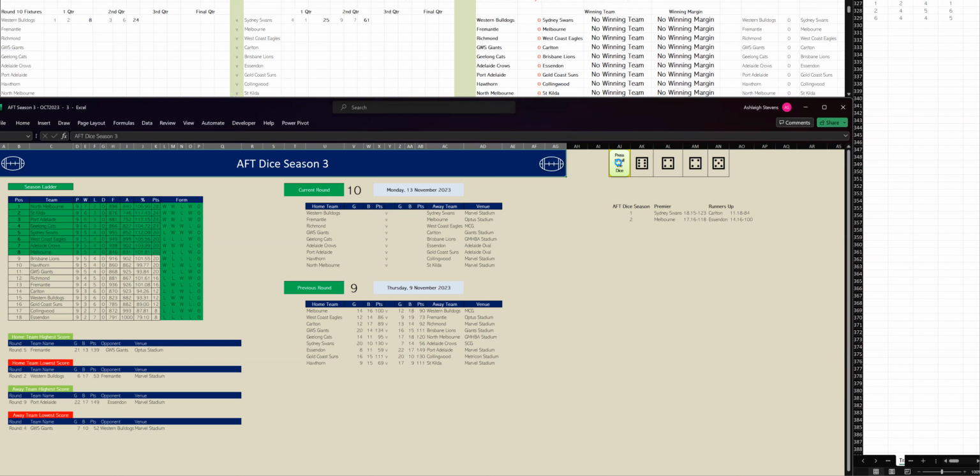And in the third quarter, Western Bulldogs have hit back. They've kicked 6-4 to Sydney 4-5. Western Bulldogs 9-10-64 to Sydney 13-12-90. Still 26 points down, the Western Bulldogs. Let's go to the last quarter.